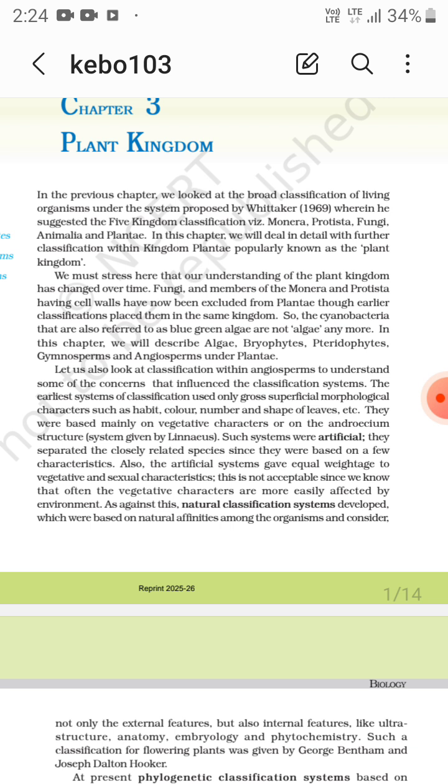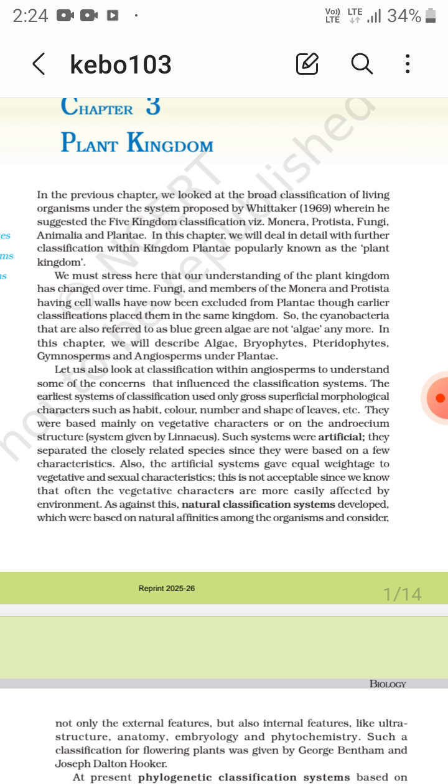This is not acceptable since we know that often the vegetative characters are more easily affected by the environment.